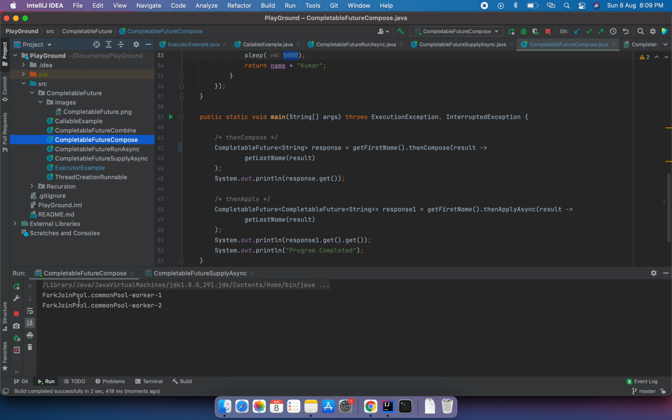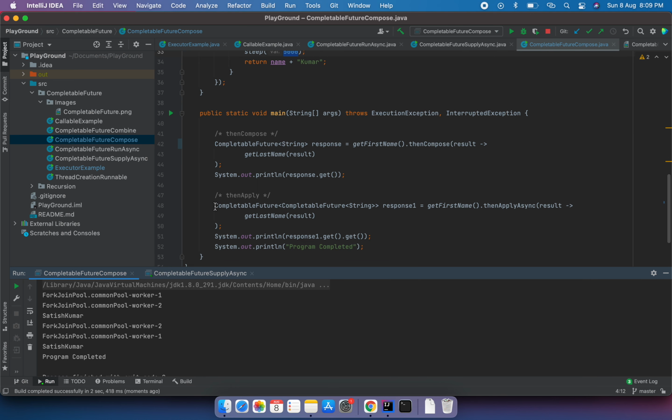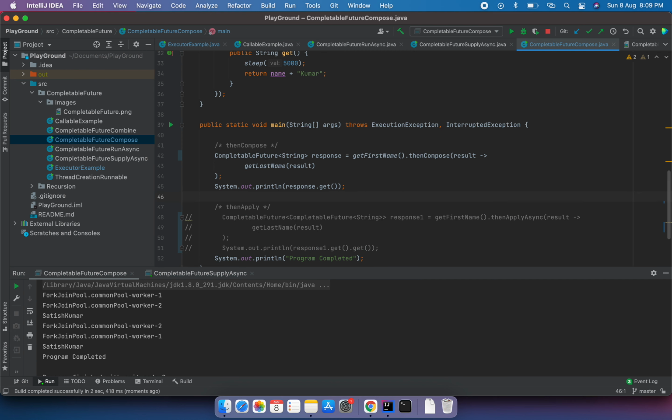If you have noticed here, immediately it prints worker 1, then after 3 seconds it prints worker 2, and there is a delay of 5 seconds, meaning after these 5 seconds it is printing the output. So in all, let's comment this out and rerun the program and see the behavior. Just keep a note on the console.